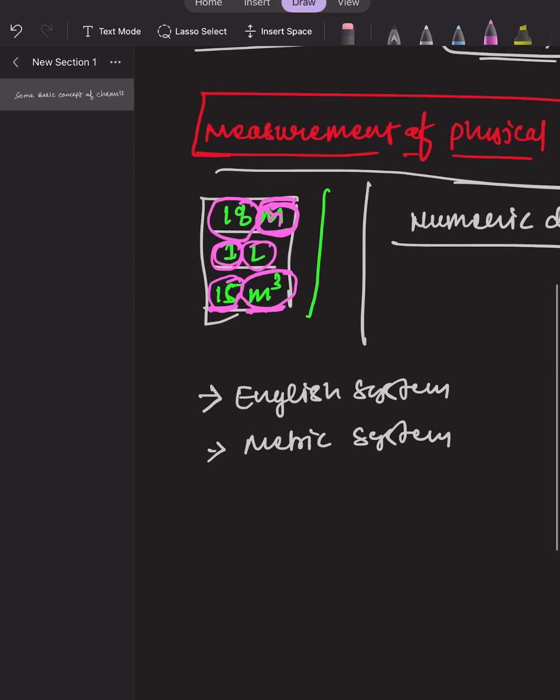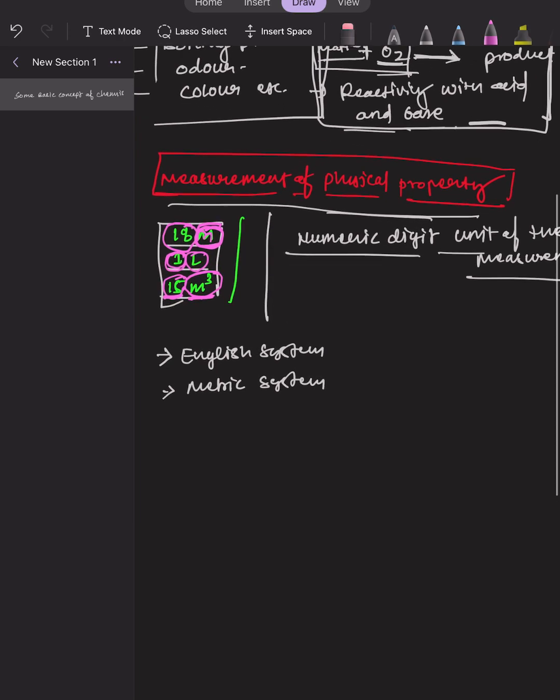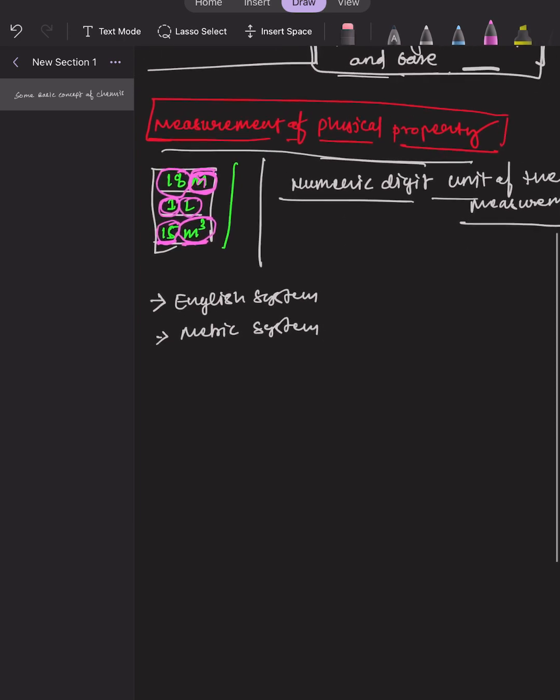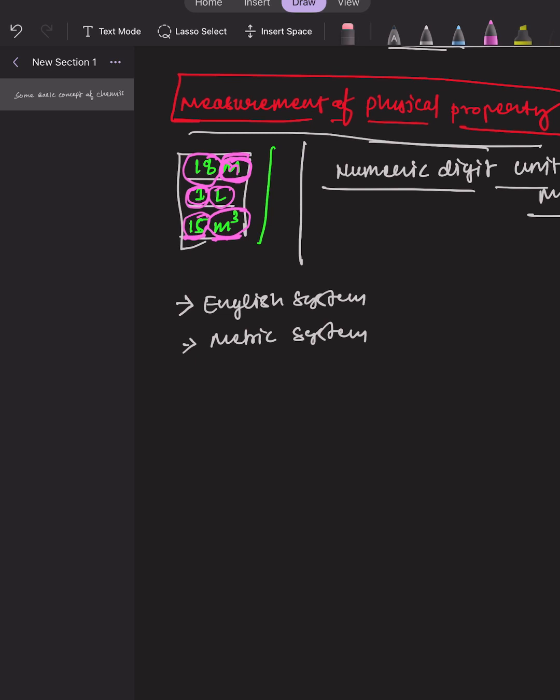So what I want to say is the measurement of any physical property has two main things. The first one is a numeric digit and it is followed by a unit. Earlier, two different systems of measurement were used, the English system and the metric system.